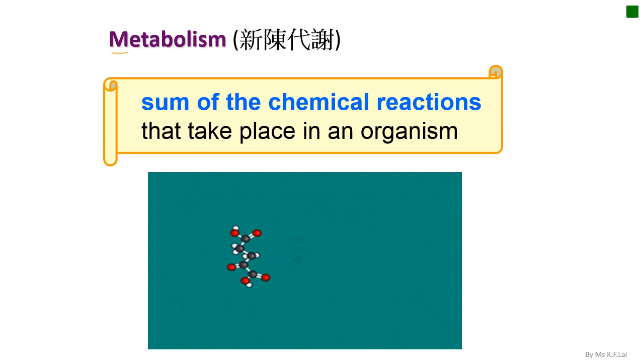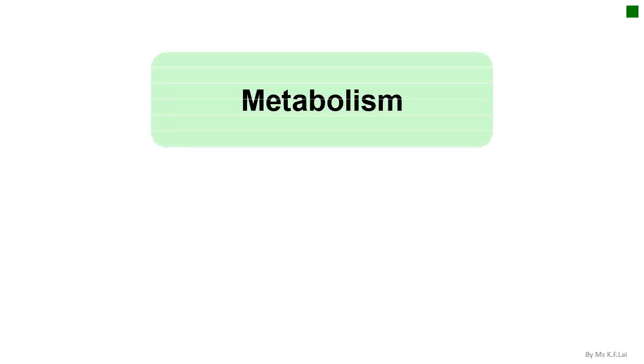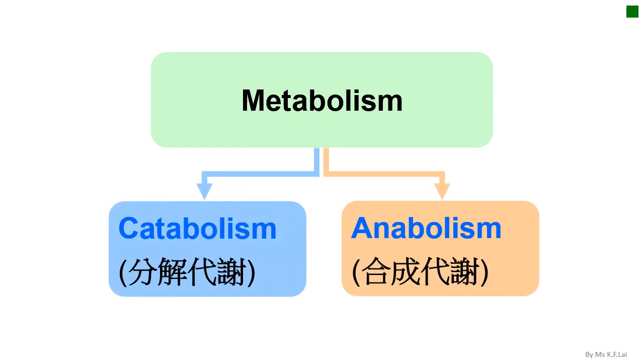To summarize, metabolism is the total sum of chemical reactions taking place inside an organism. Metabolism can be divided into catabolism and anabolism.